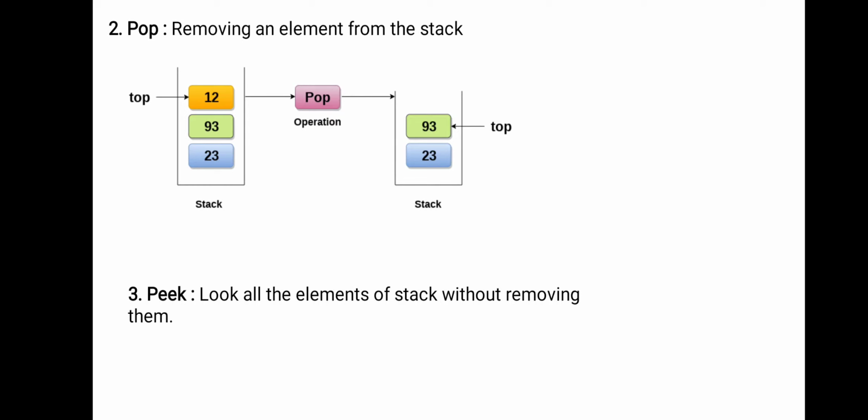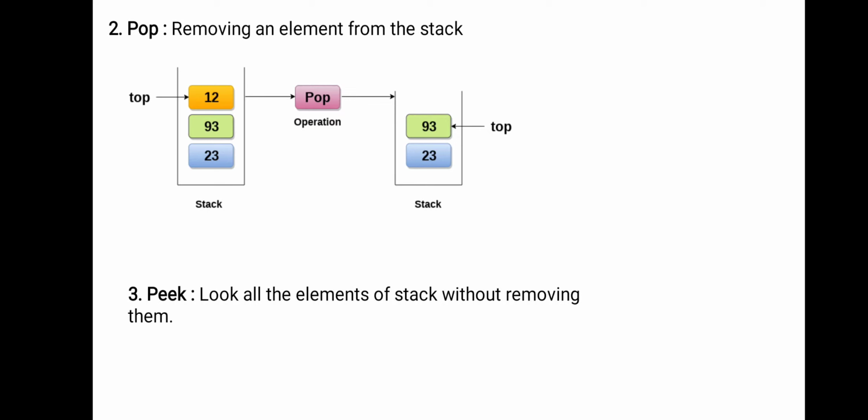So that's why this is called a last in first out data structure. Here the last element which is placed into the stack is 12, right? The first element inserted into the stack is 23, the second element inserted is 93, the third element inserted is 12. Third element means the last element.